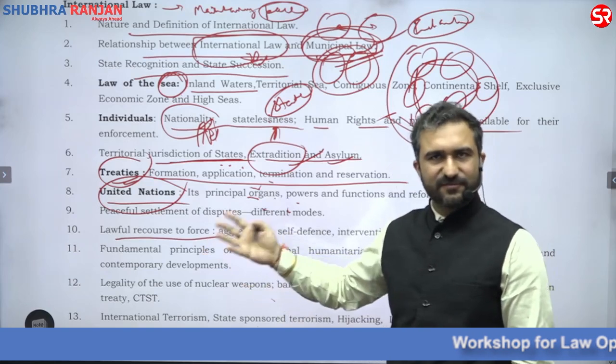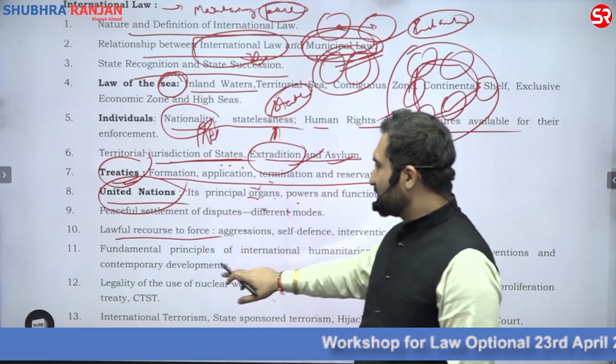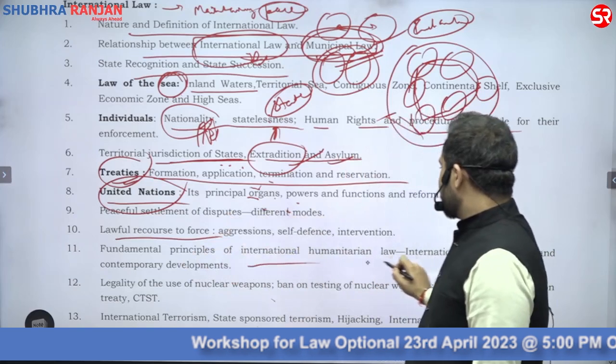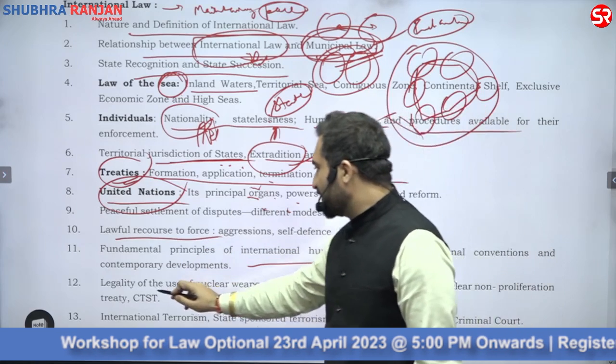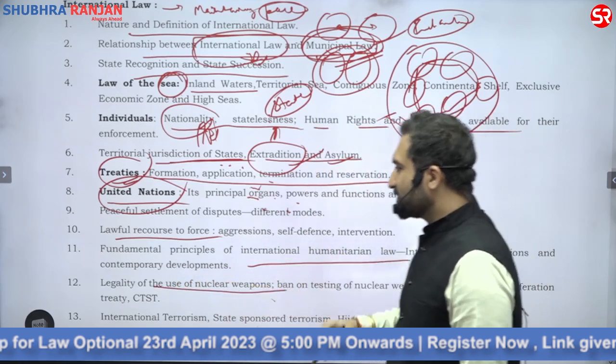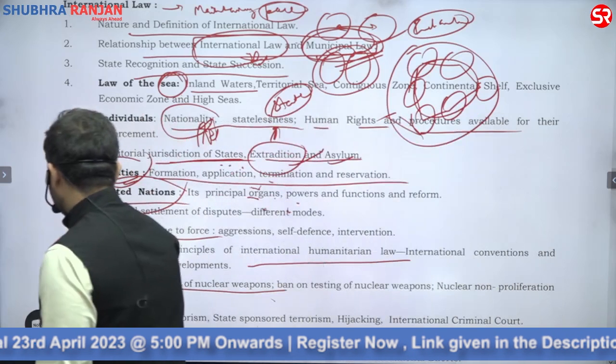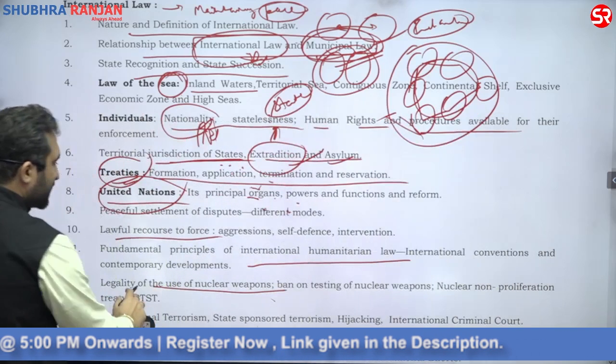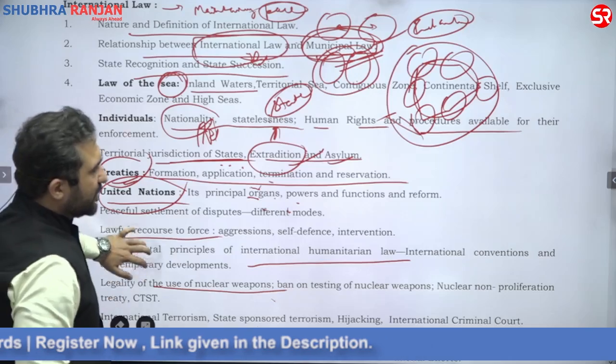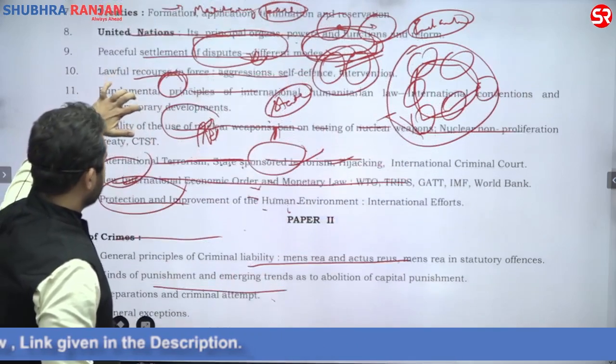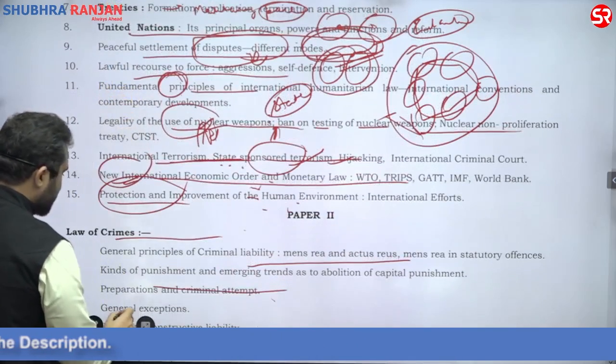What are the aspects of it? Very easy, you will understand about it. Fundamental principles of international humanitarian law, legality of the use of nuclear weapons. What are the treaties that we have signed with respect to the use of nuclear weapons, the non-proliferation treaty and all those things? We will skim towards it. We will discuss them.